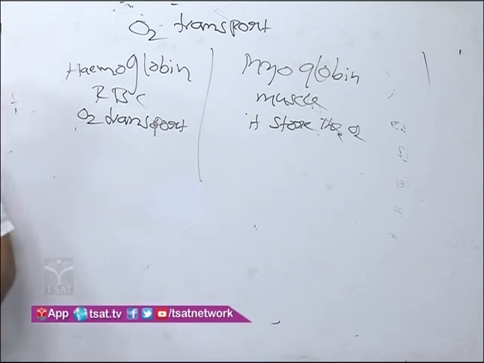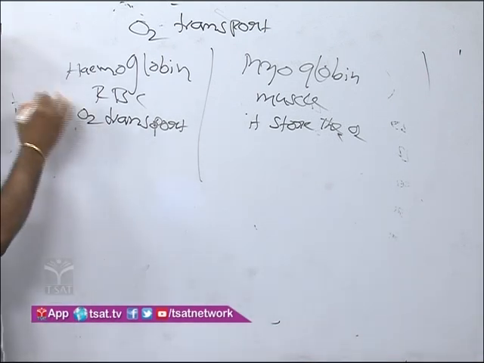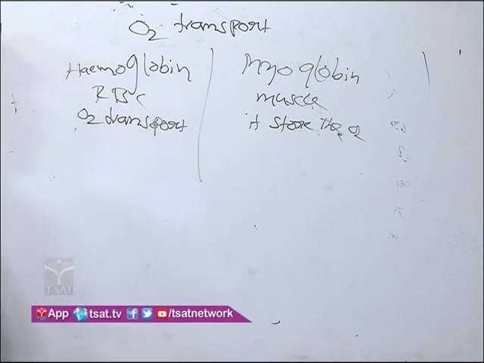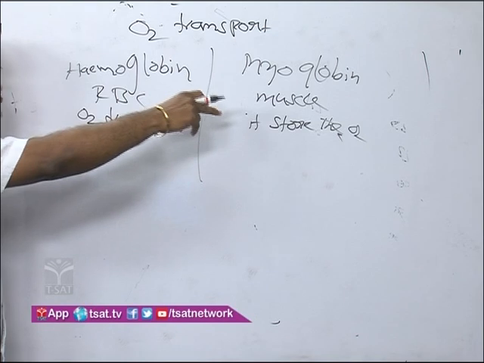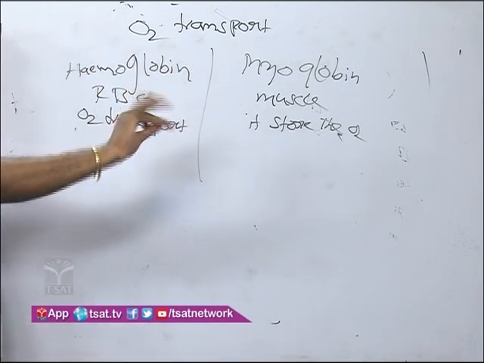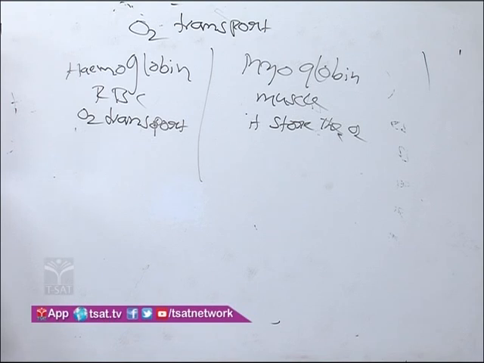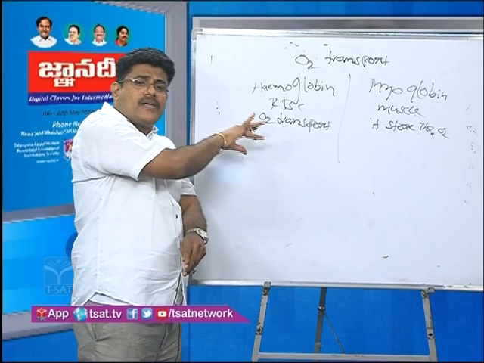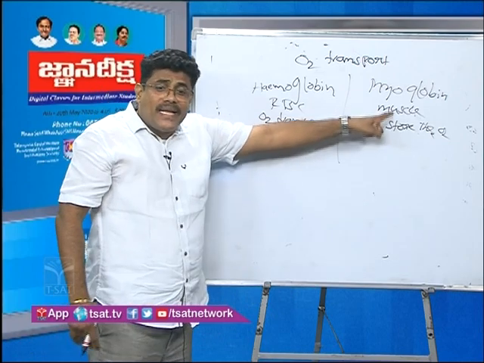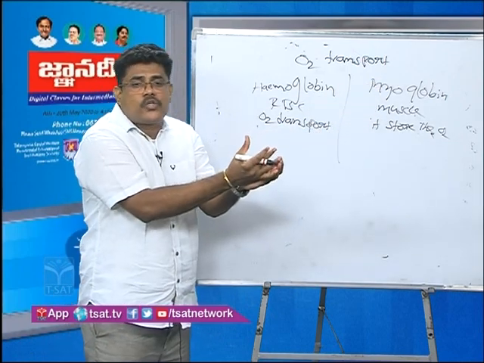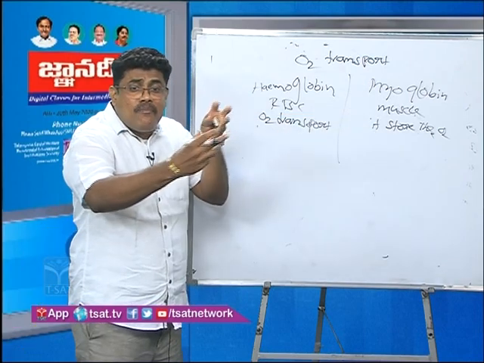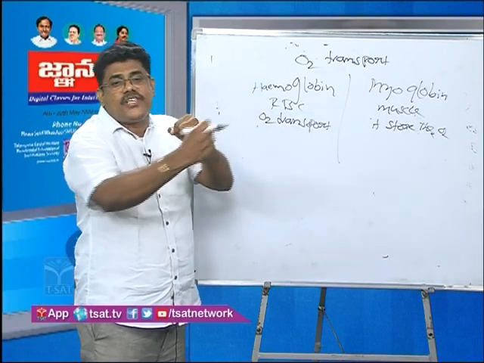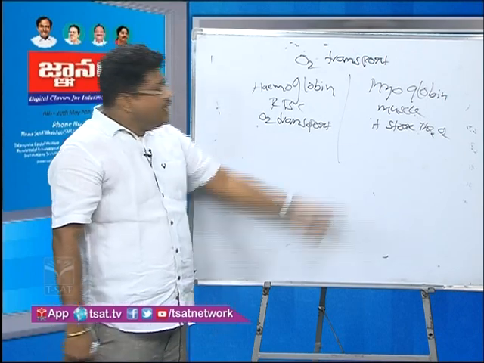Yes, and one more differentiation. Oxygen is transported by the hemoglobin, but myoglobin does not transport, it only stores. That is the main difference. In myoglobin more oxygen is stored, but in hemoglobin oxygen is not stored, it is only transported. So myoglobin has more affinity and binds with more oxygen. Yes, that is the main point.